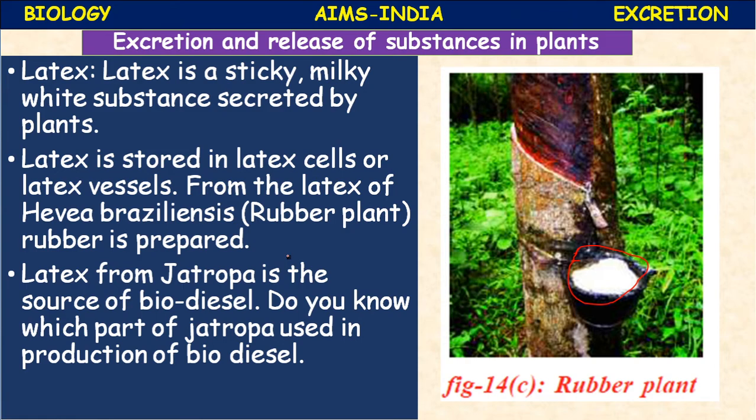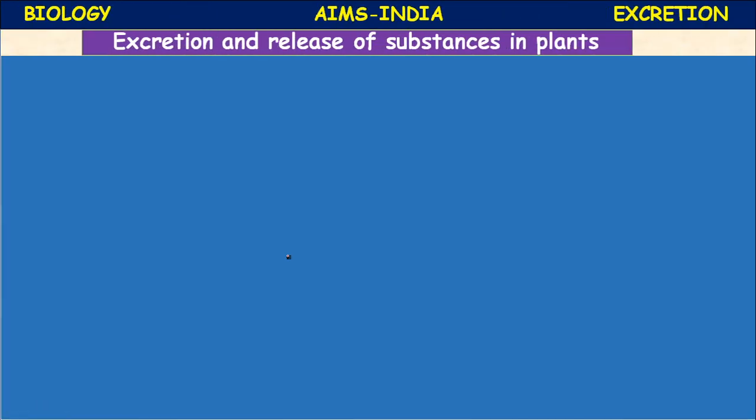Latex from Jatropha is the source of biodiesel. Do you know which part of the Jatropha is used in the production of biodiesel? The fruit part. Next, do roots secrete?